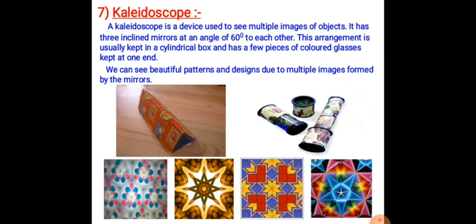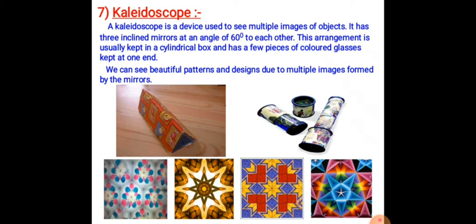Then, the kaleidoscope. The kaleidoscope is a device used to see multiple images of an object. With it we can see many images, for example of flowers and different varieties of flowers.